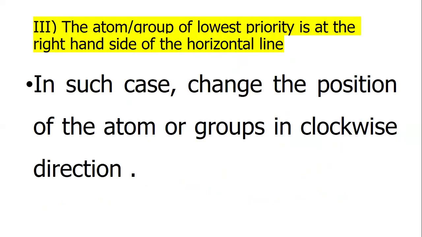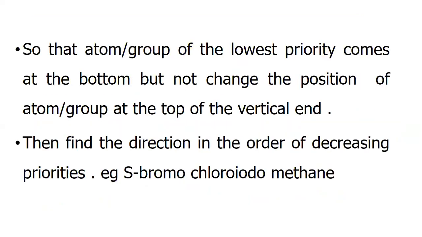If the atom or group of lowest priority is at the right-hand side of the horizontal line, in such a case, change the position of the atoms or groups in the clockwise direction so that the atom or group of lowest priority comes at the bottom, but do not change the position of the atom or group at the top of the vertical line. Then find the direction in the order of decreasing priority. Example: S-bromochloromethane.